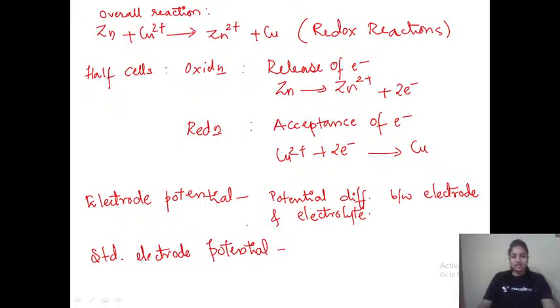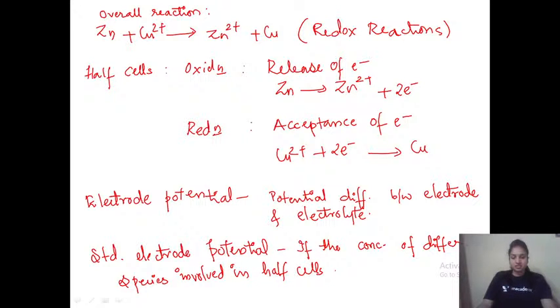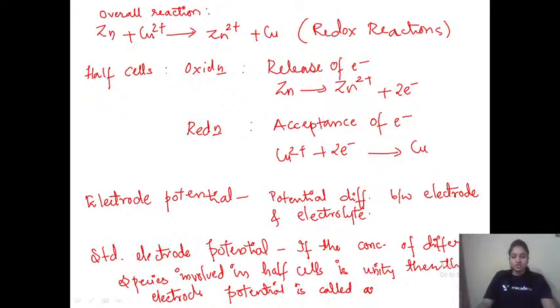If the concentration of different species involved in half cells is unity, that means 1, then the electrode potential is called standard electrode potential. So this is about electrode potential and standard electrode potential.